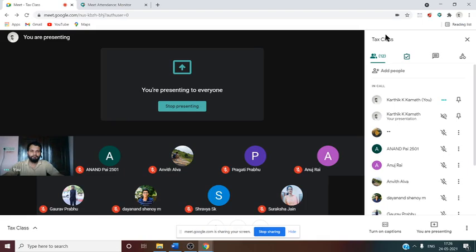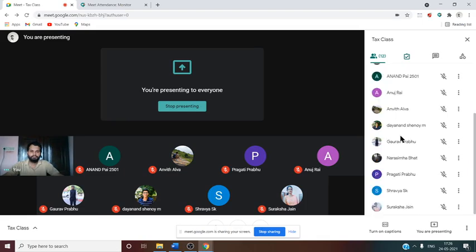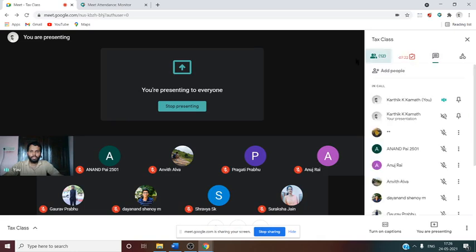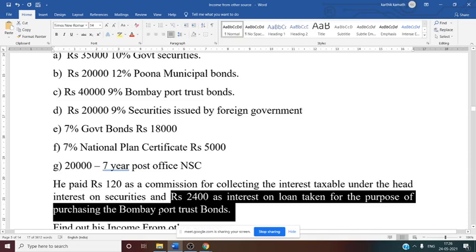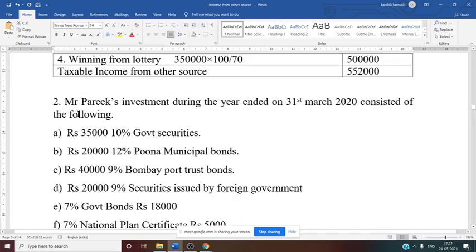Just tell me. Yes, can you comment in the chat box, or can you unmute yourself and tell me? Collection charge. See, this collection charge is there, right? Collection charge you need to deduct from income from other source, deductible item, commission. Then interest on loan also again deductible item, 2,400. Find his income from other source, they have asked you. Again this is a 4-mark question but a bit lengthier one.